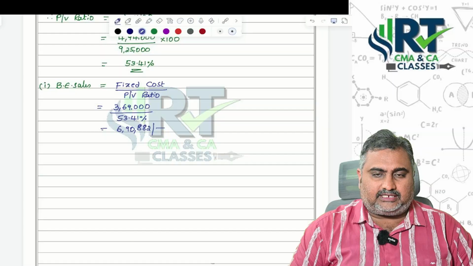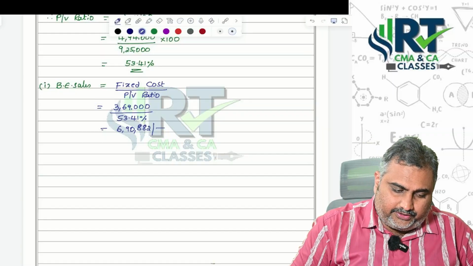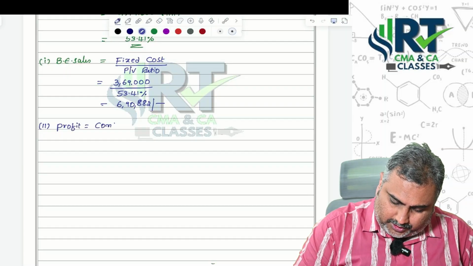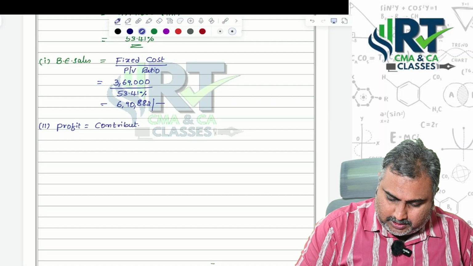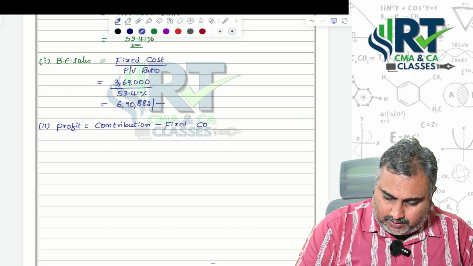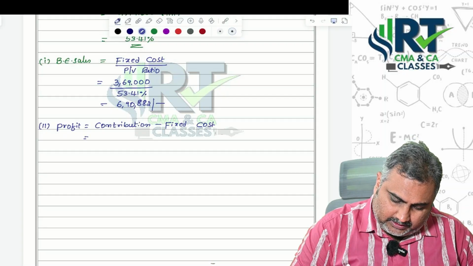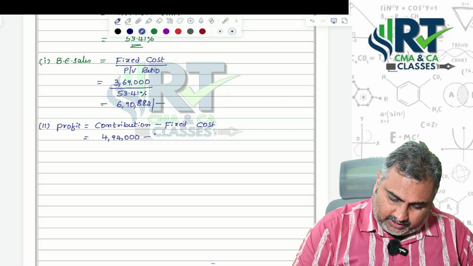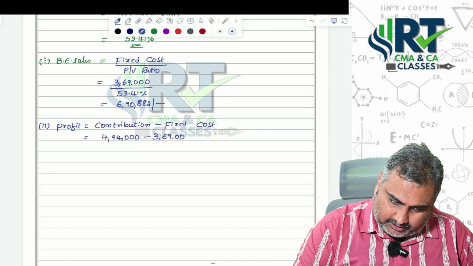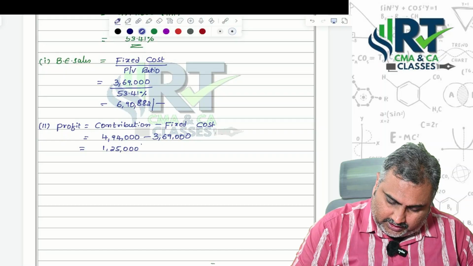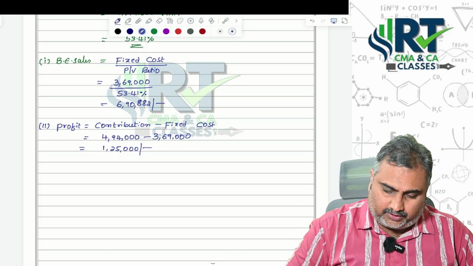What is the second bit they are asking, sir? Profit earned during the last year. Second bit, profit. What is the formula? Contribution minus fixed cost. You know both the amounts. That is equal to 4,94,000 minus 3,69,000. Then we are getting 1,25,000 as the profit we earned in the last year.